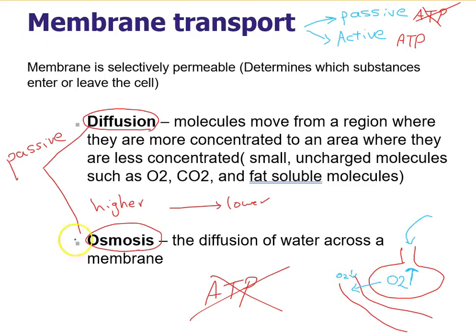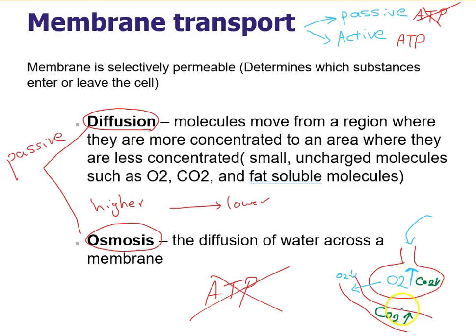And also the carbon dioxide, which we have more in the blood capillary around the alveolus, and then less carbon dioxide inside of the alveolus or the air sac.